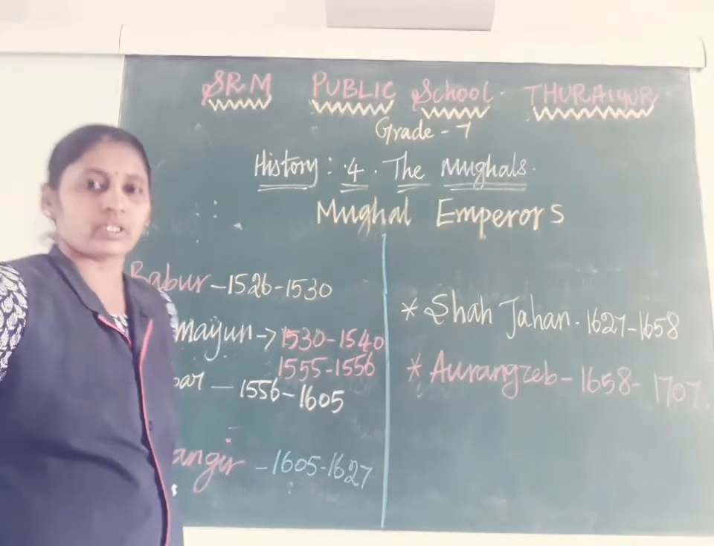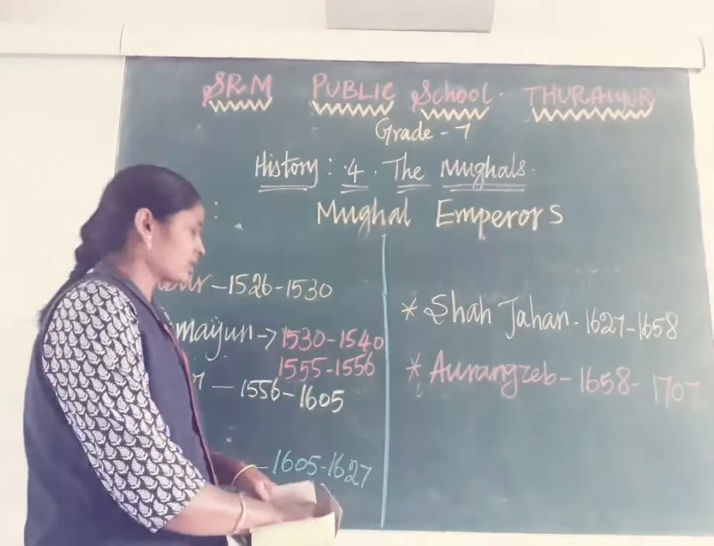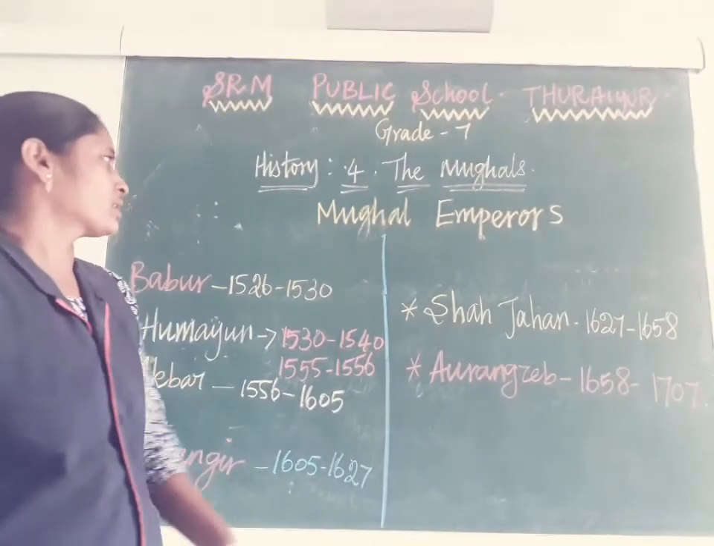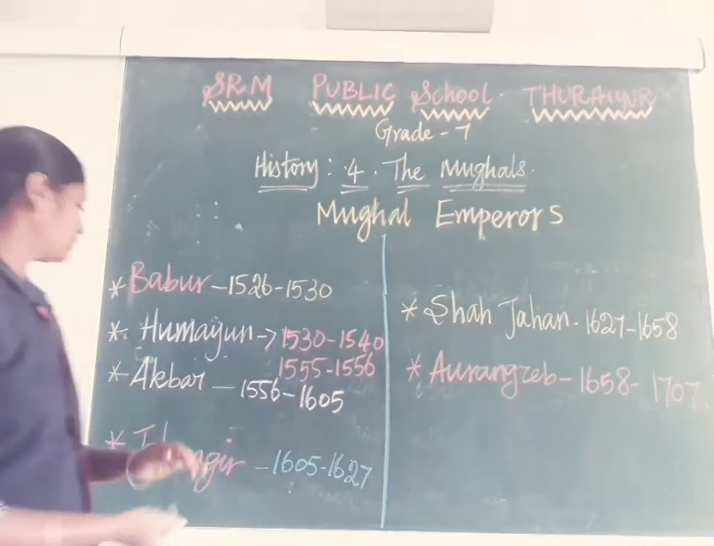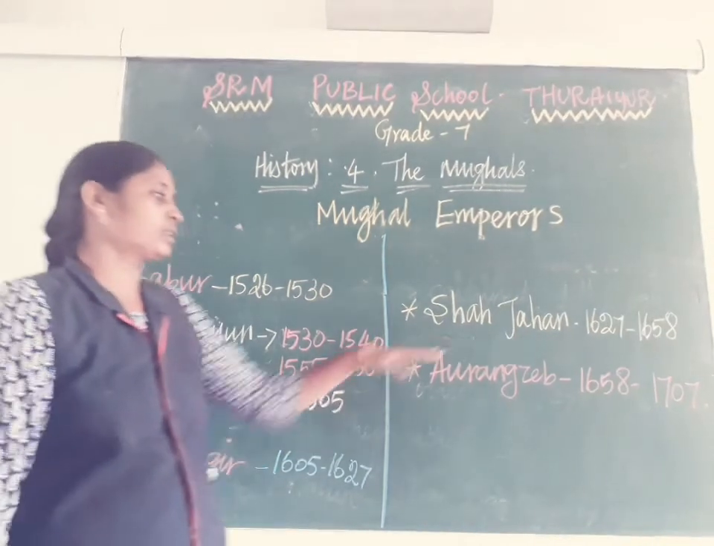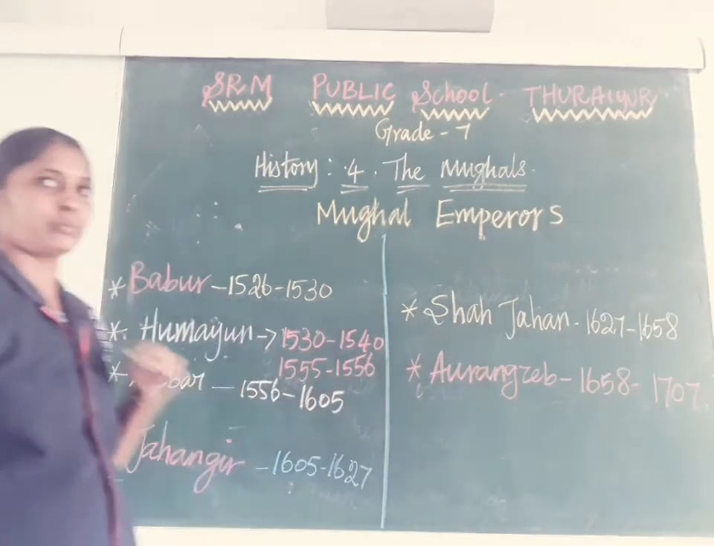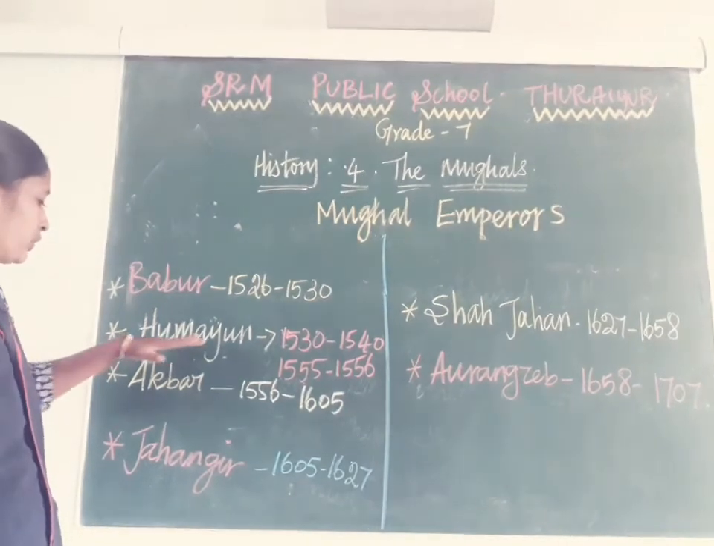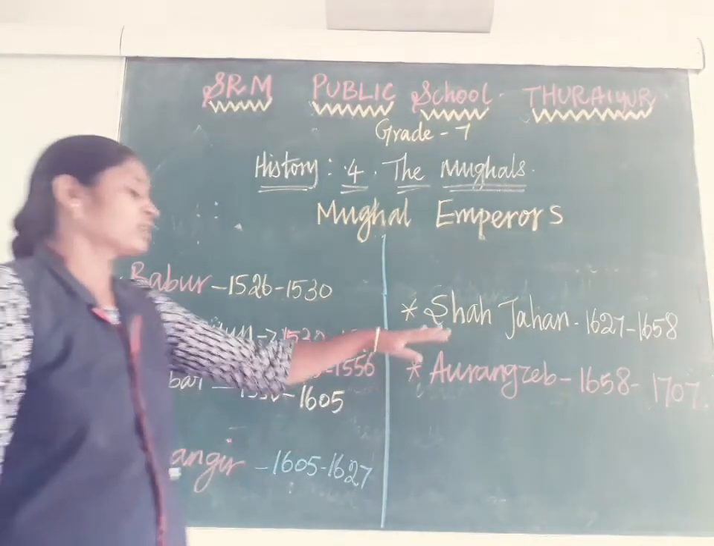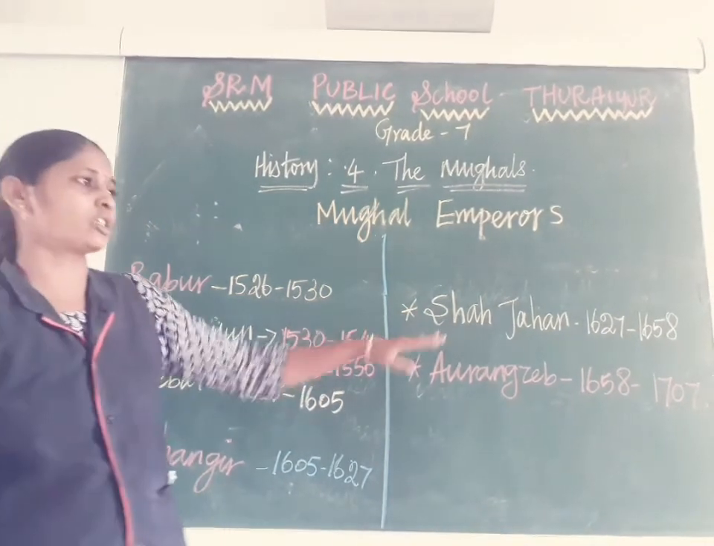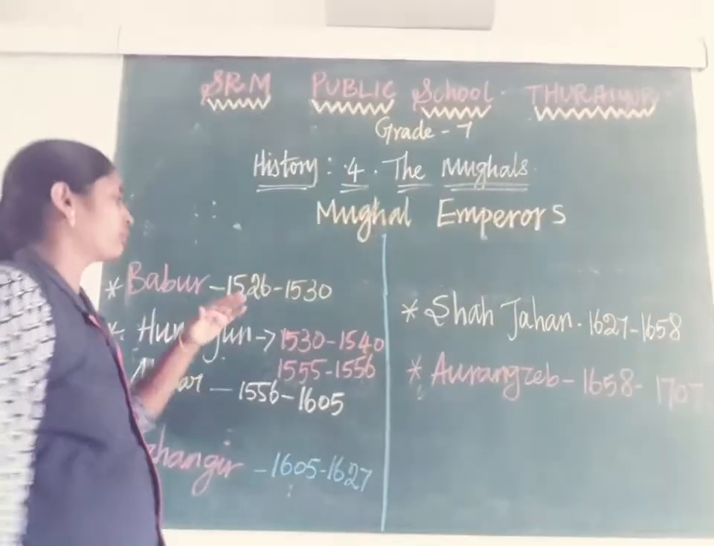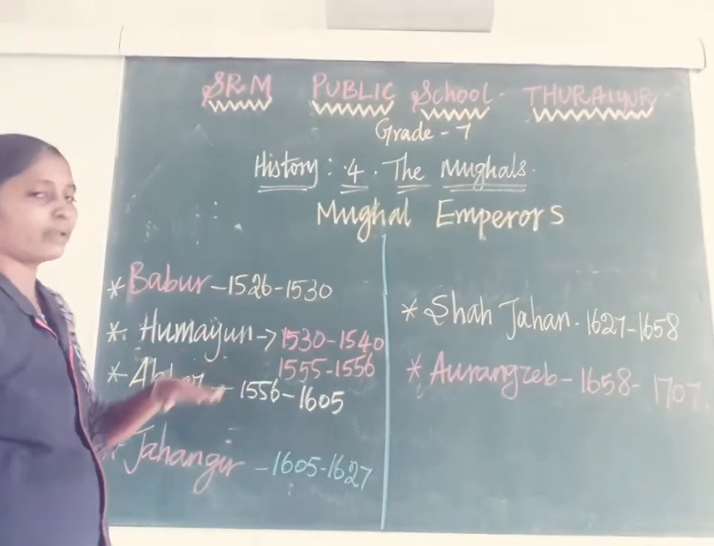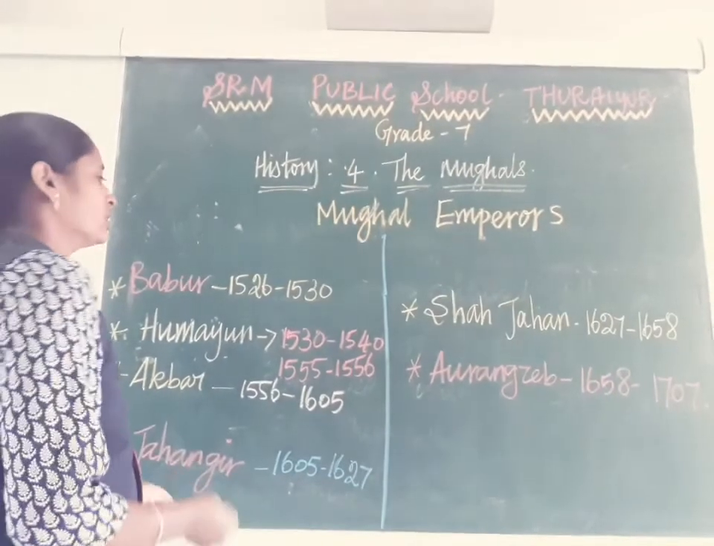So, the famous Mughal rulers. Here I mention some kings' names: Babar, Humayun, Akbar, Jahangir, Shah Jahan, and Aurangzeb. Babar was the founder of the Mughal dynasty.